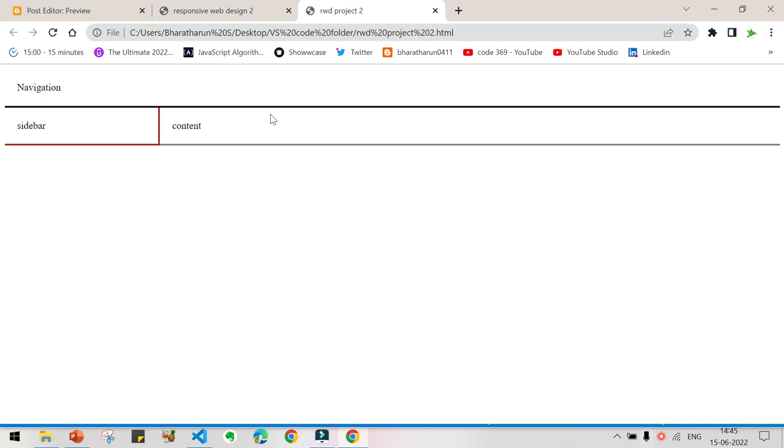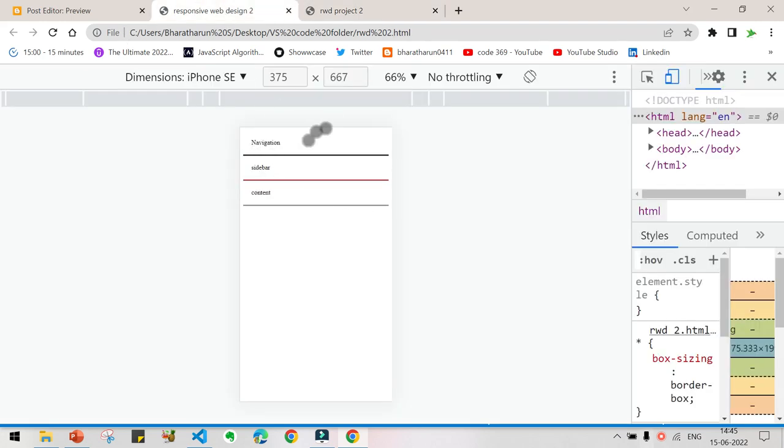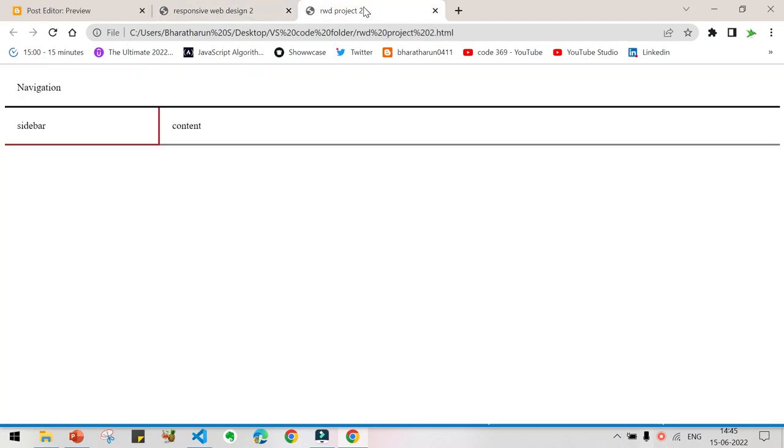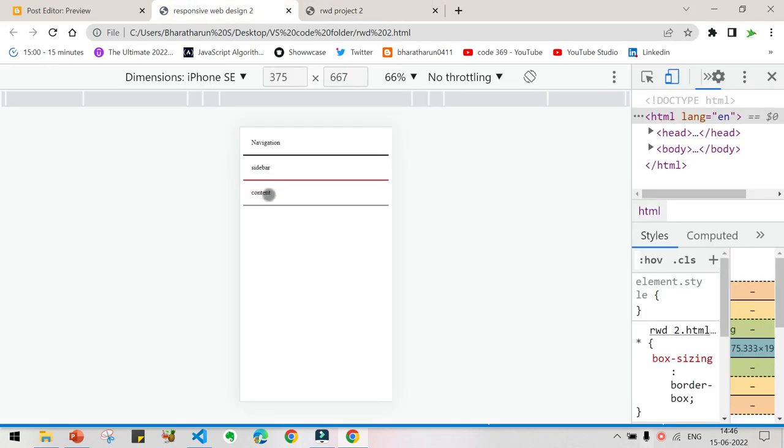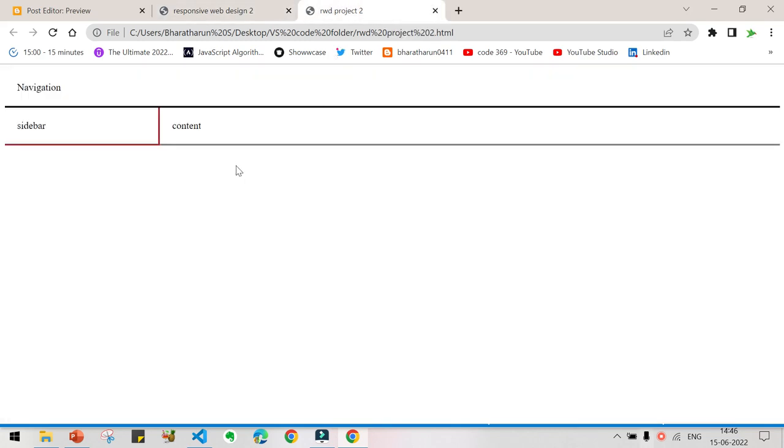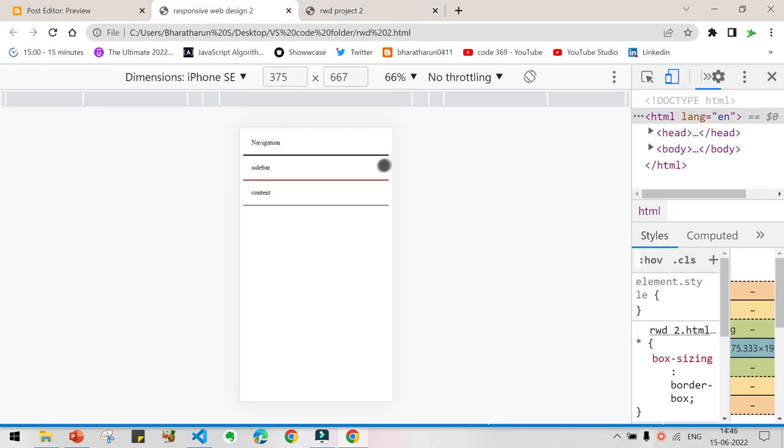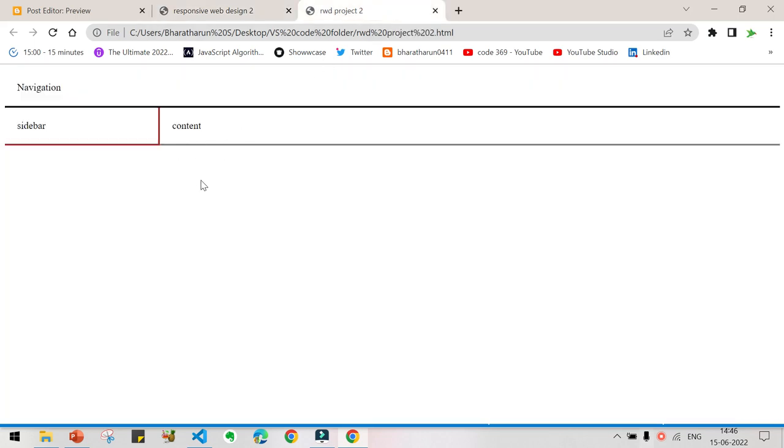So in order to make this look like this, what we have to do is move this content to the bottom. That is what we have to do, and remove this border right. This is not necessary. Here you don't have a border right, so you have to remove the border right. That's what you are going to do.